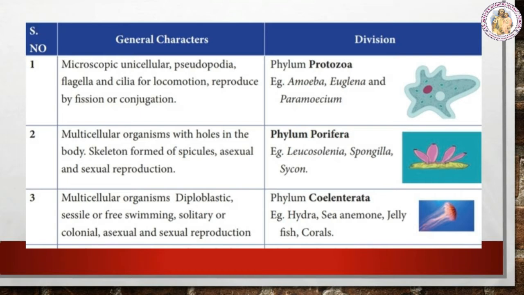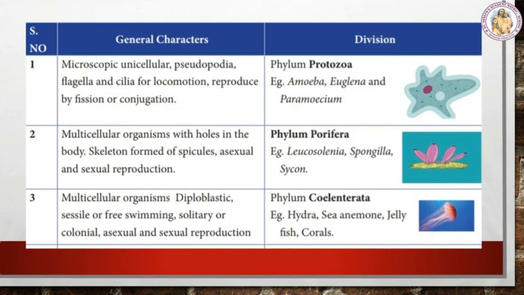Next, the phylum Porifera. Examples: Leucosolenia, Spongilla, and Scypha. So these are multicellular organisms with holes in the body, skeleton formed by spicules, with asexual and sexual reproduction. Next, phylum Coelenterata, examples Hydra, jellyfish and corals.